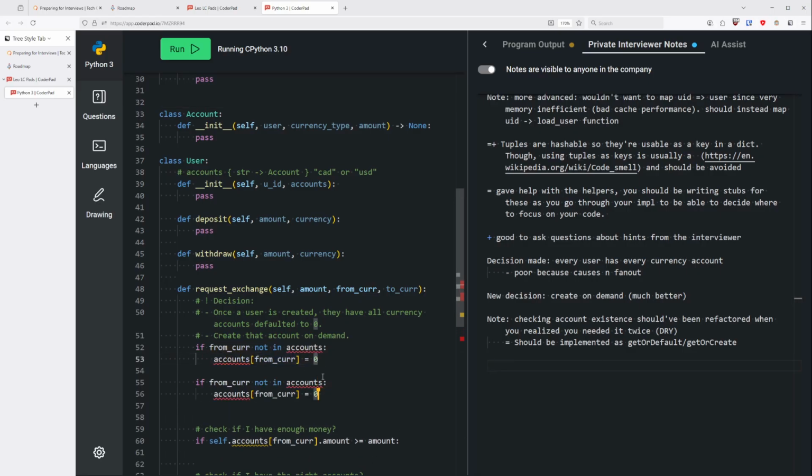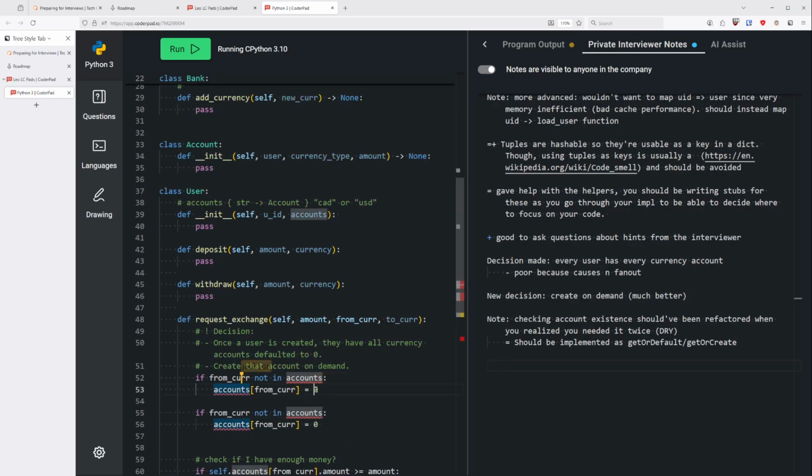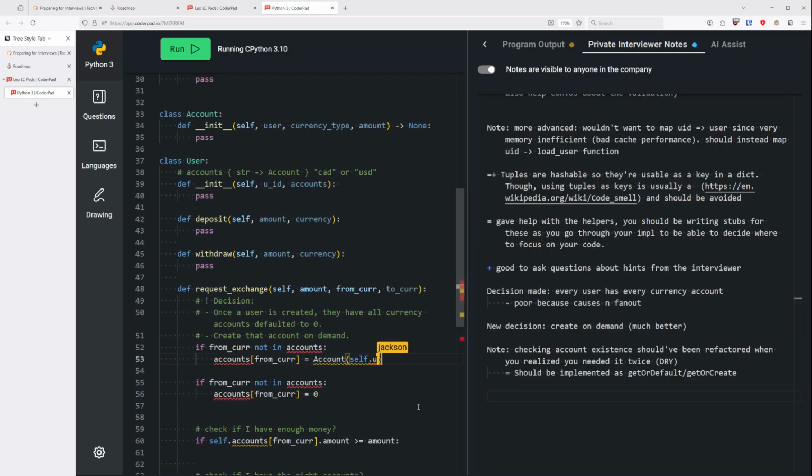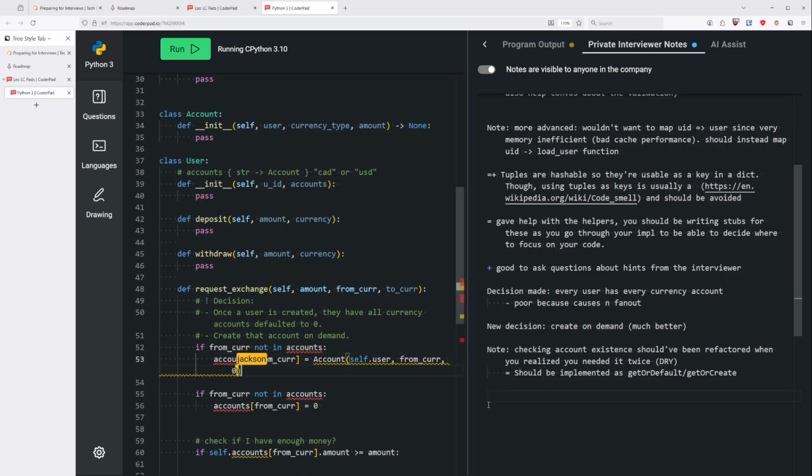And then we would do the same for the other one. I think your typing here is not quite right. What is accounts here again? Accounts is your self.accounts, right? So this is an instance of an account. Your value here should be an instance of an account. It can't be like 0. Oh, you're right, sorry. So it should be a default, doing the self.user and whatever that type is, defaulted to 0.